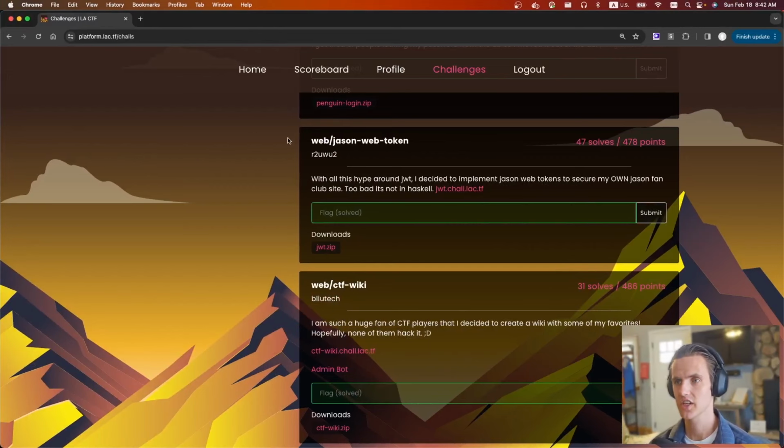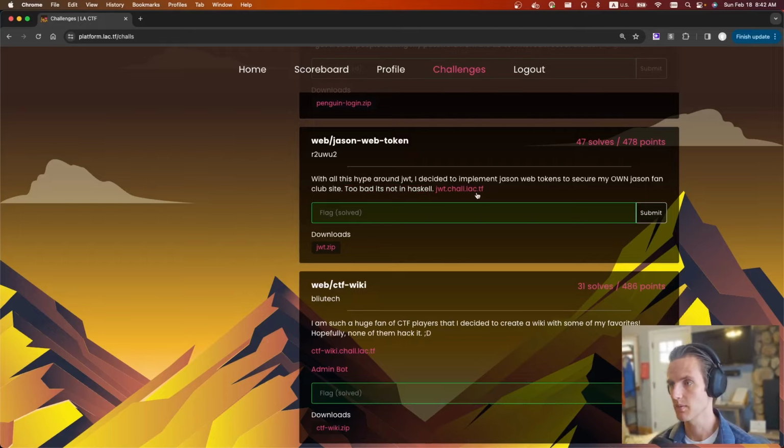The next challenge is JSON Web Token by R2Uwu2. It says, with all the hype around JWTs, I decided to implement my own JWT to secure my own JSON fan club site. Too bad it's not in Haskell. We're given a website and a download file. The fact that it says it's too bad it's not in Haskell kind of implies that it's going to have something to do with types, because Haskell is pretty strongly typed. It could also be functional programming, but most likely it just means types.